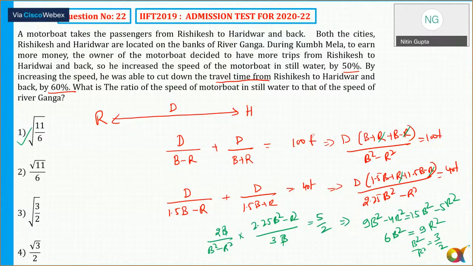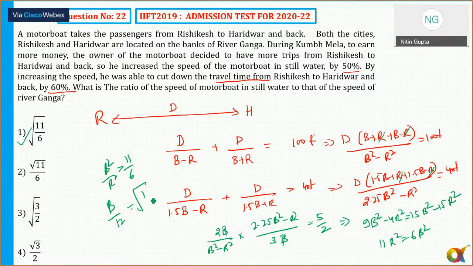5 3s are 15. 15 p square minus 15 r square. So that is 6 p square. 15, that's how it's correct. So that is 11 r square. That is 6 p square. So p square by r square is equal to 6. So p by r is root of 11 by 6. That's the option.